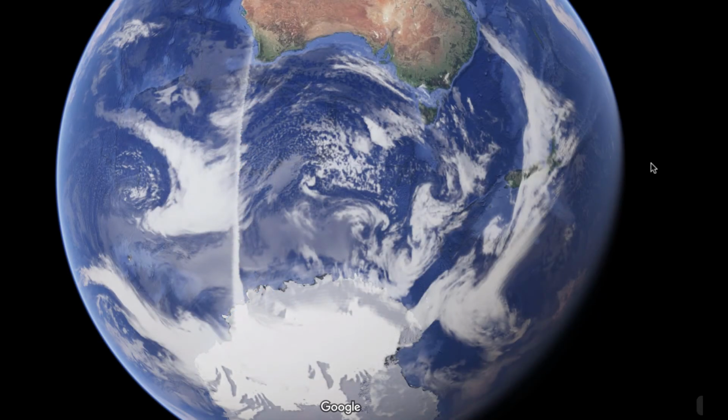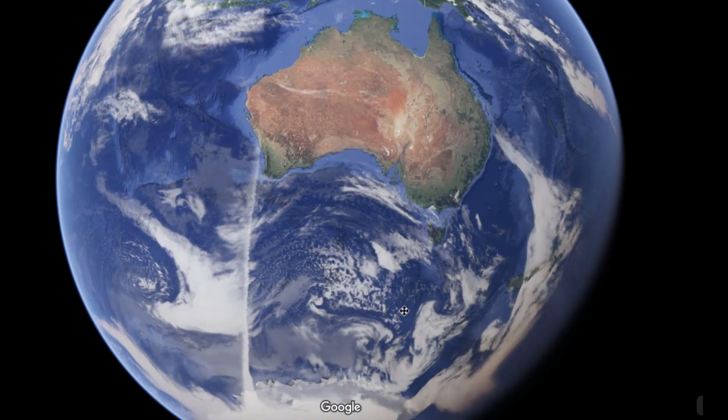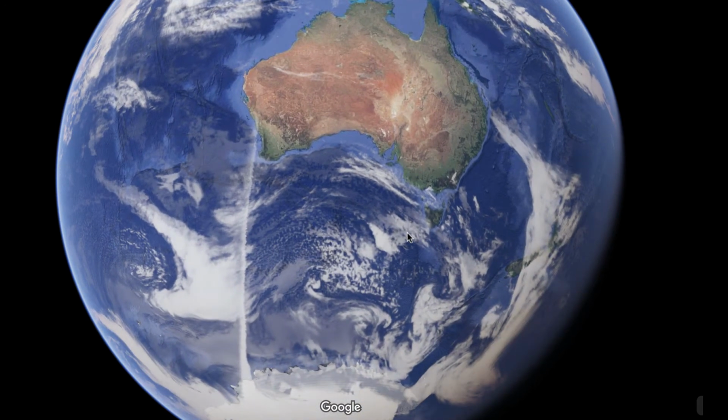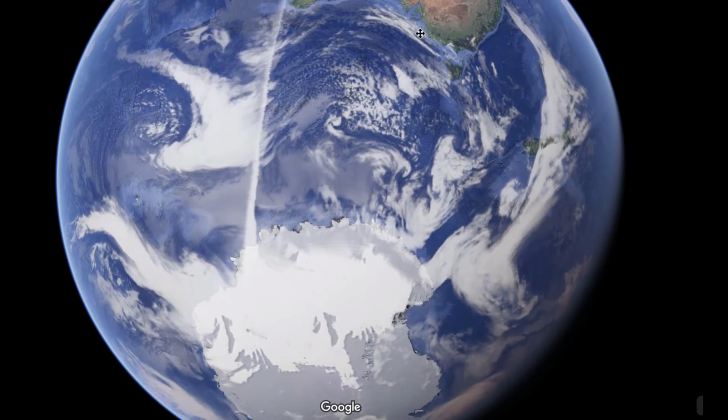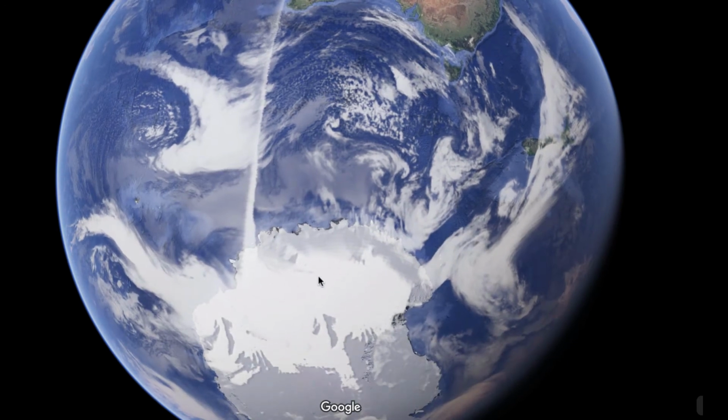Just as a reference, I want you guys to see where the Southern Ocean is located. So here you have Australia, the continent of Australia, and down here you have Antarctica.